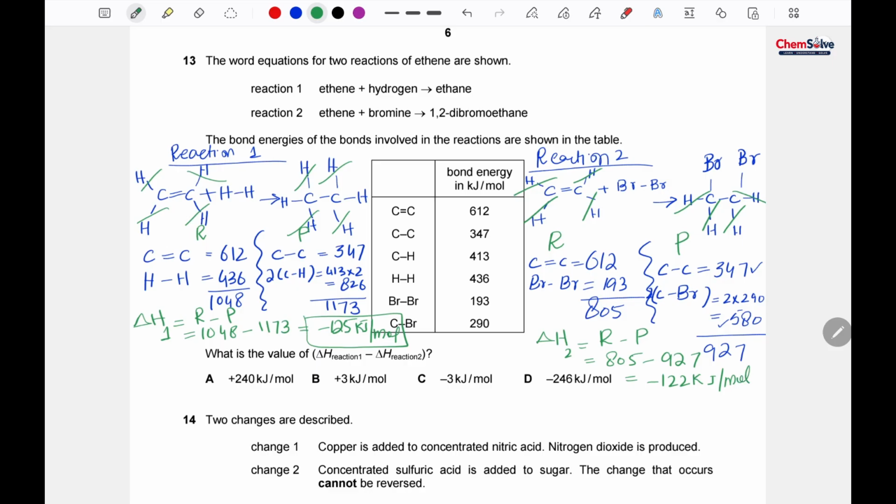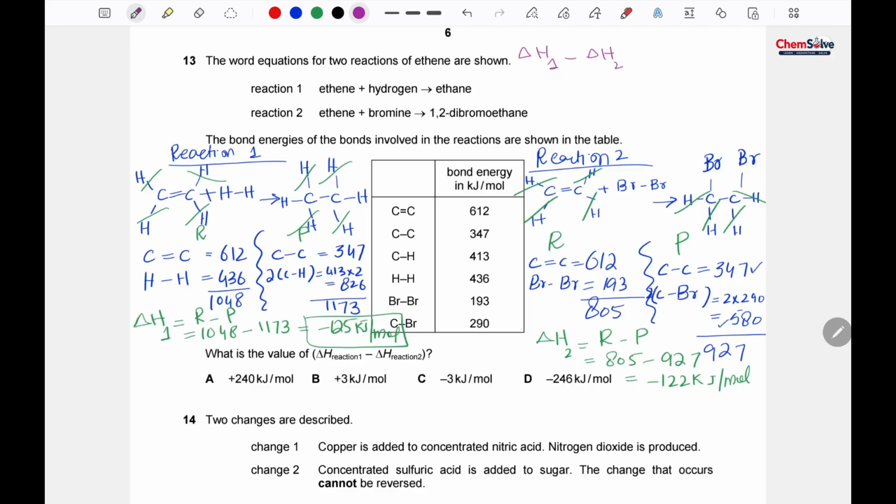Okay, still we have to calculate one more thing, and that is the difference in their enthalpy changes. So the difference in their enthalpy changes would be, I'm gonna solve it here, delta H1 minus delta H2.